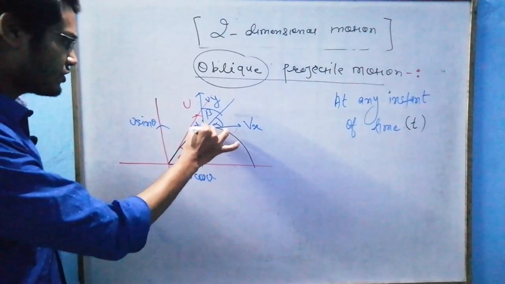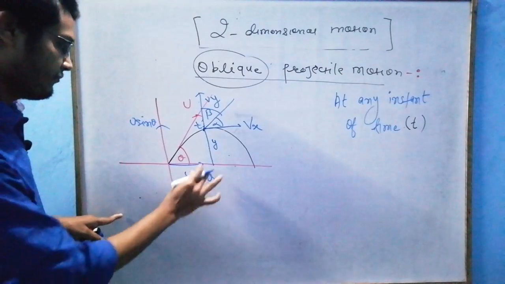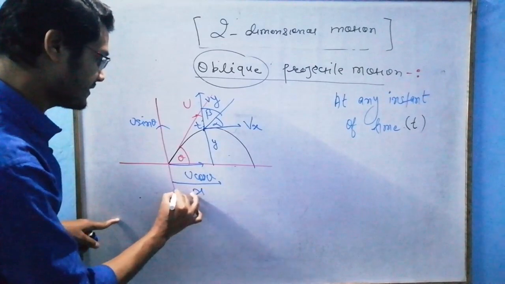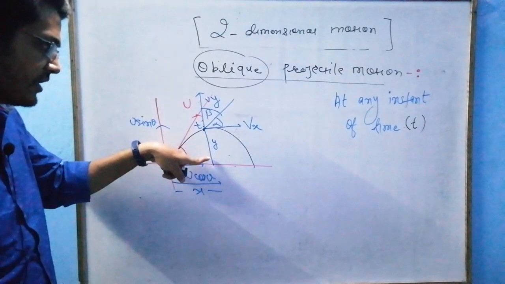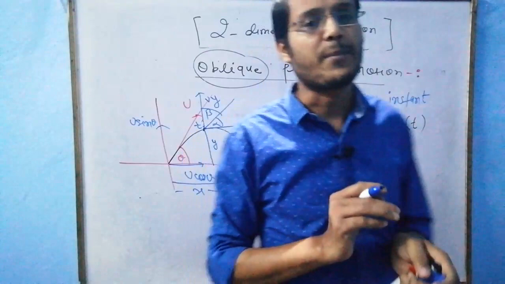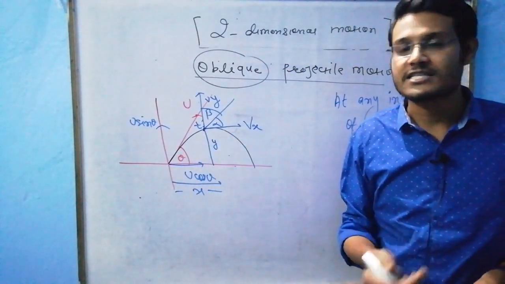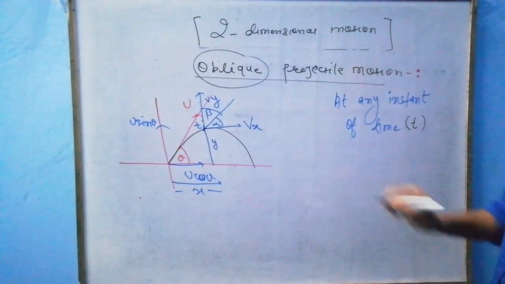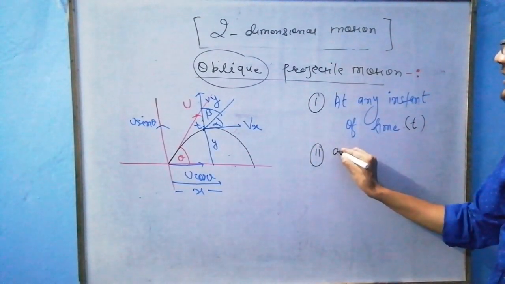At this instant, the particle traveled some y distance and also some x distance. Agreed? Again, I proved one thing: 2D motion is that in which x and y frames change, but the time of change is the same. Now, this is my first point. Second, I can write in projectile motion.